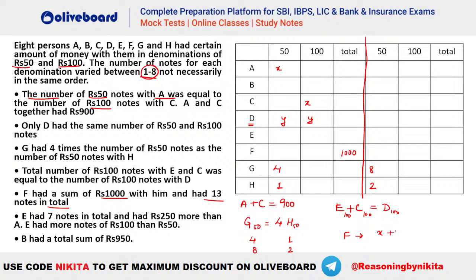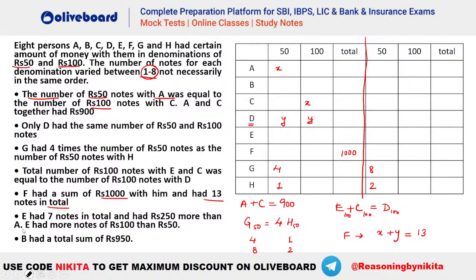So we know that X plus Y has to be equal to how much? He has 13 notes in total. And X notes means, let's say we have 50, let's say we take this as 1 by 2, and this is your X and this is your, let's say, Y. Okay, because 50 and 100, right? And that has to be equal to how much? 1000. So you have to make the total such that X plus Y has to be equal to 13, and 50X plus 100Y has to be equal to how much? That has to be 1000.